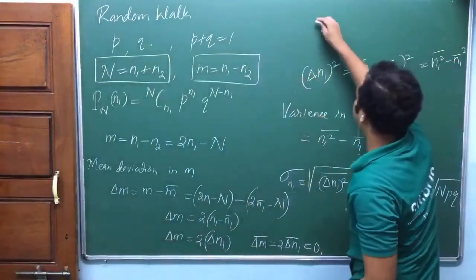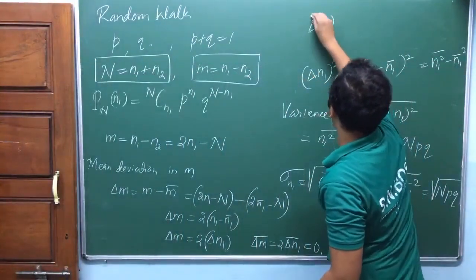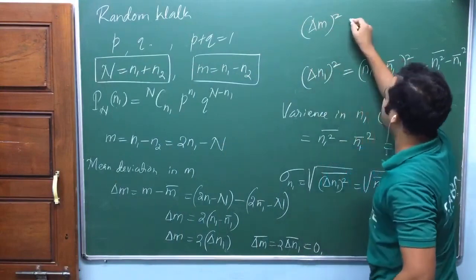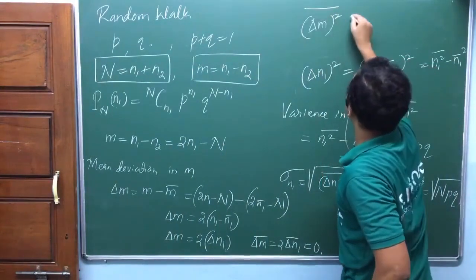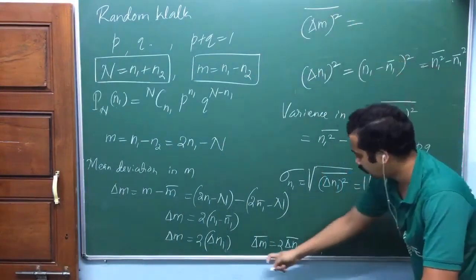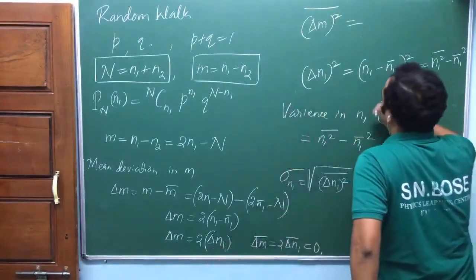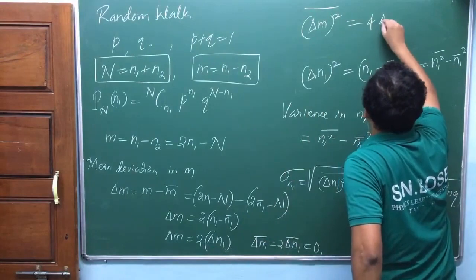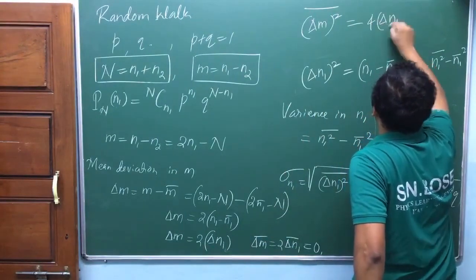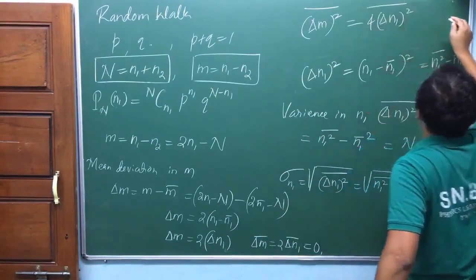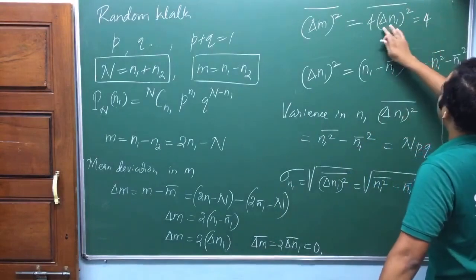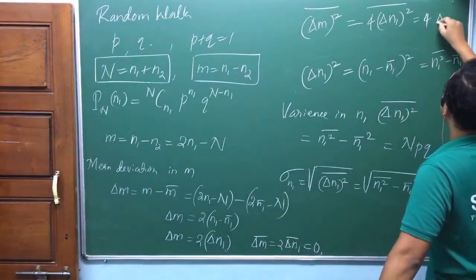We go for calculating delta m square the mean. That's equal to 4 times delta n1 square the mean.